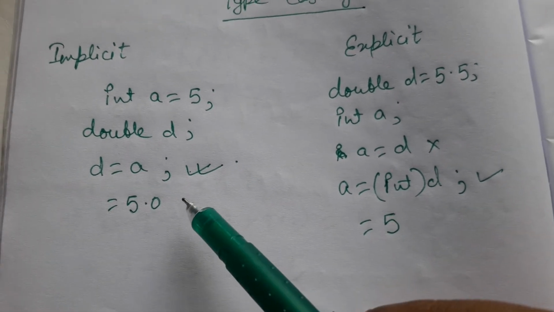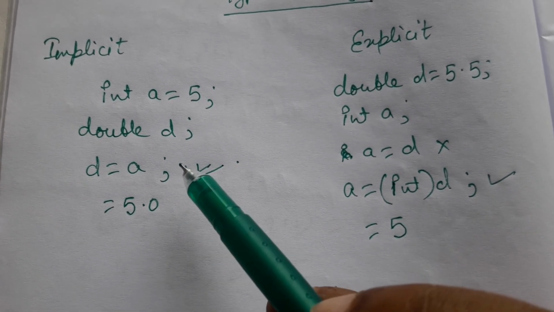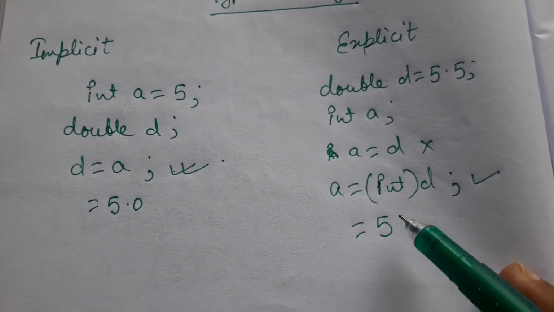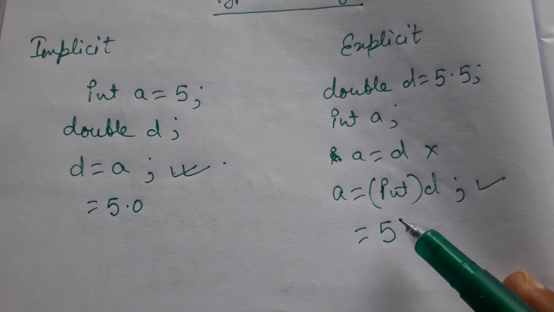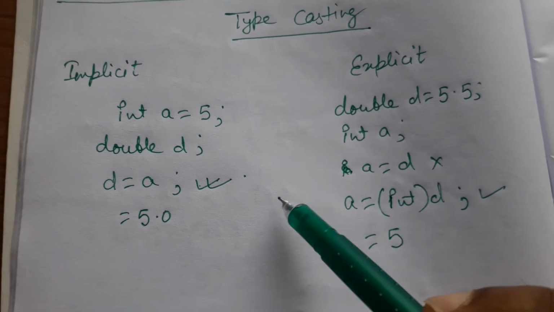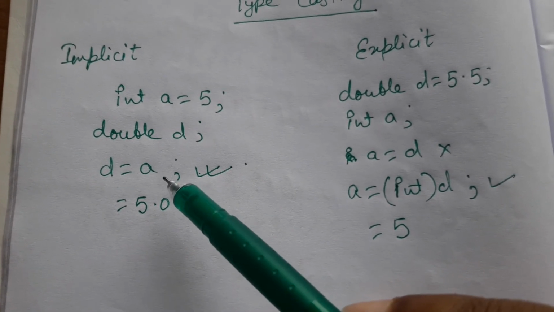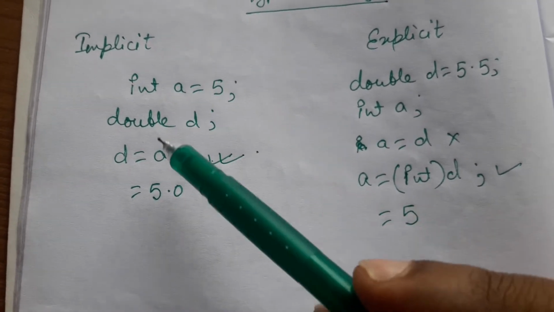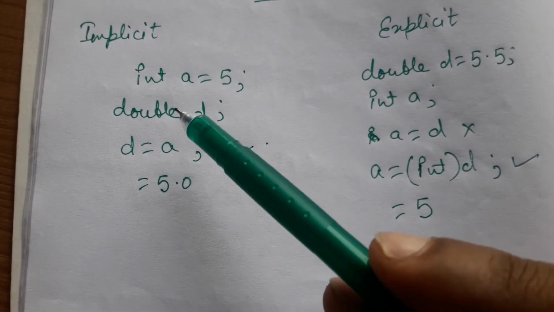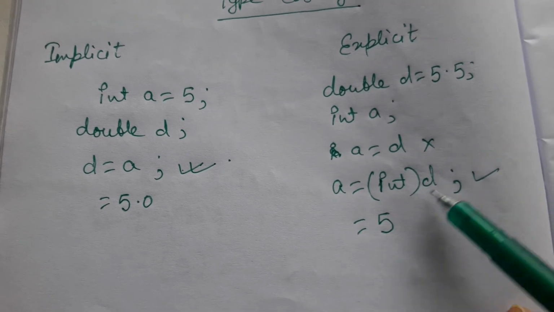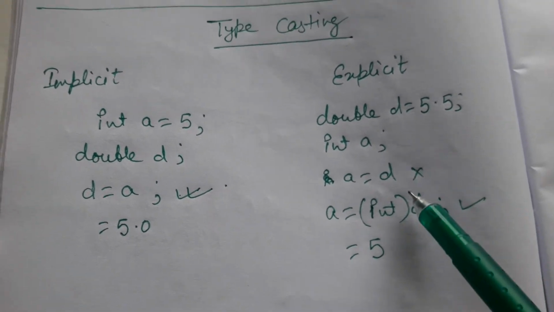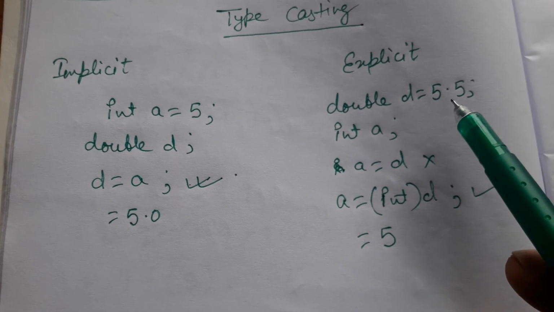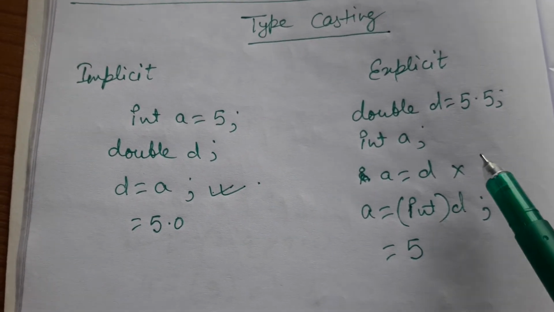So in implicit typecasting, we will not lose data, but in explicit typecasting, we may lose data. Another example is here. In this situation, it is called automatic typecasting. It is done by the compiler. But this is forced typecasting, which means we have to force the conversion. So in this case we may lose data. That is the difference between implicit and explicit typecasting.